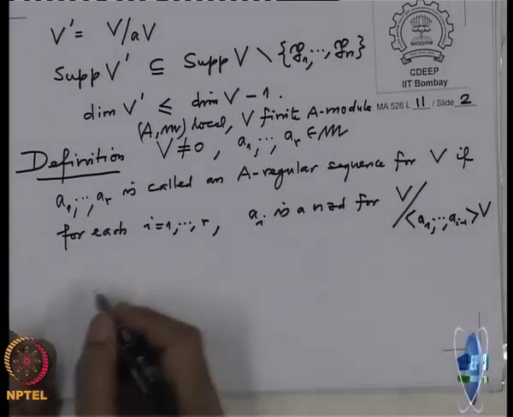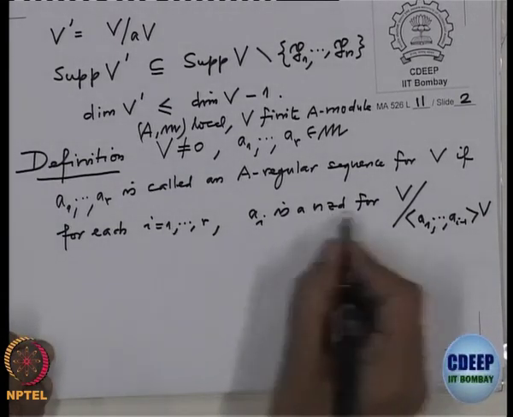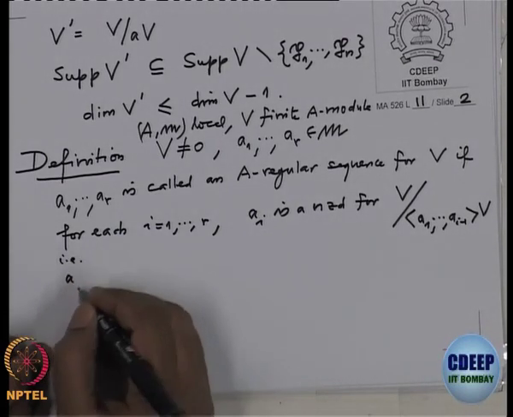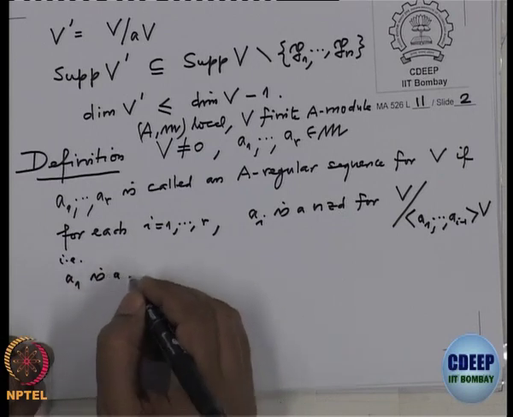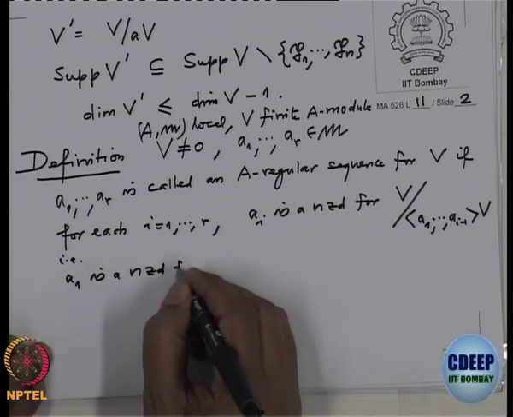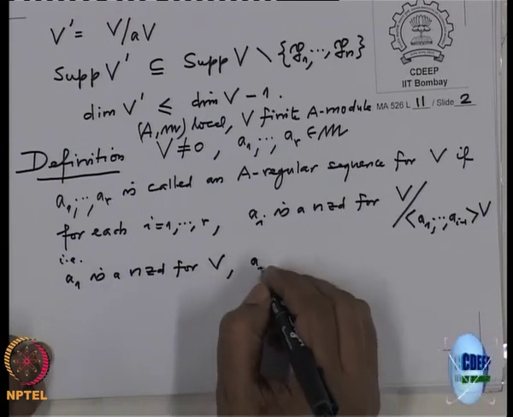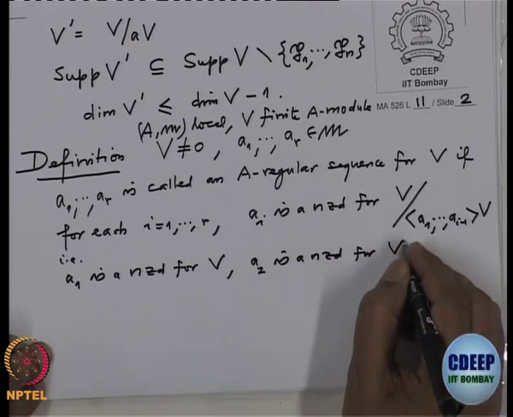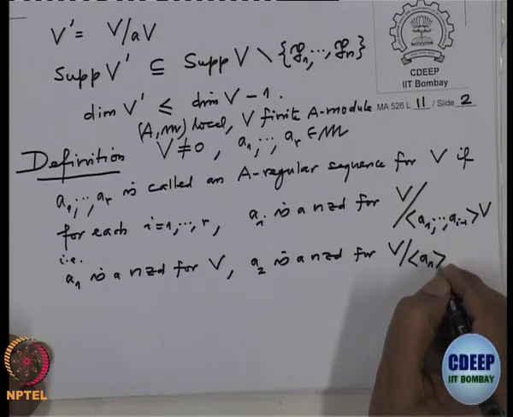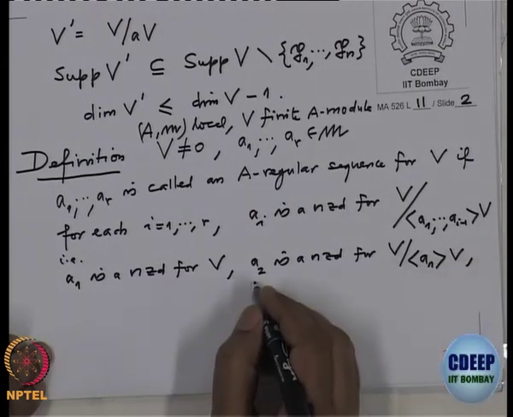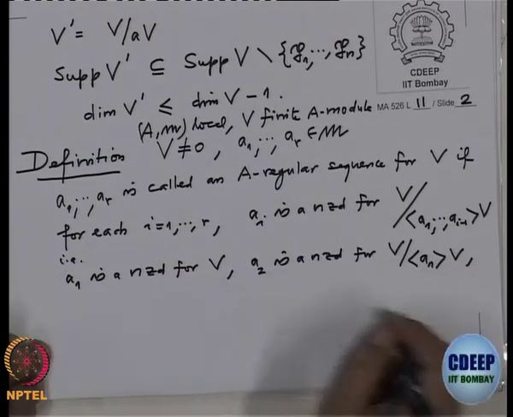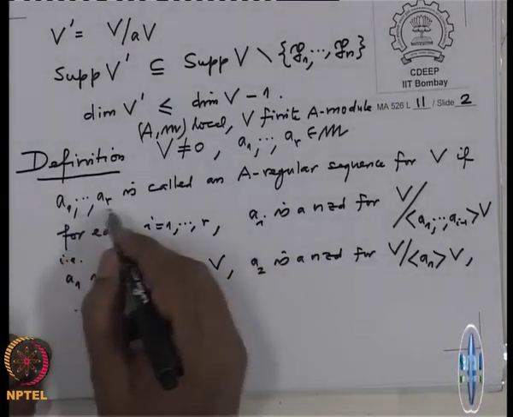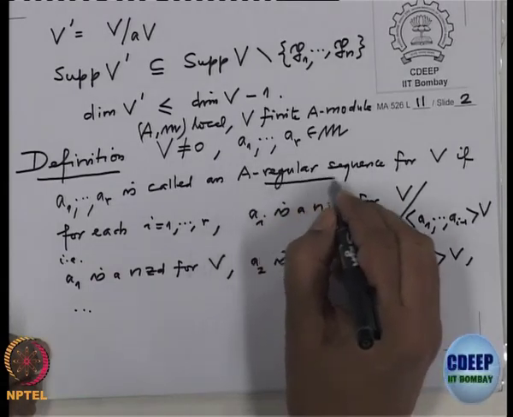So this means, for example, start with i equal to 1: a1 is a non-zero divisor for V. Next, a2 is a non-zero divisor for V by a1 V. a3 is a non-zero divisor for V by (a1, a2) V, and so on. Such a sequence is called a regular sequence.